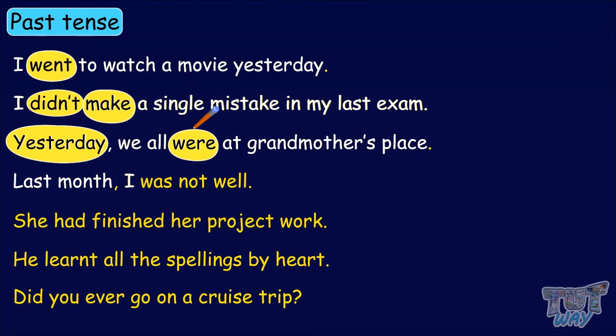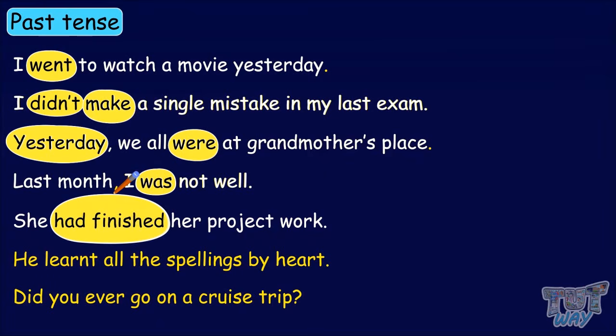Last month, I was not well. Last month refers to the past, as it is the month that has already passed. Was is the verb that shows that the sentence is in past tense. She has finished her project work. In this sentence, finished is the main verb, but since the main verb is in its second form, it indicates that the sentence is in past tense.